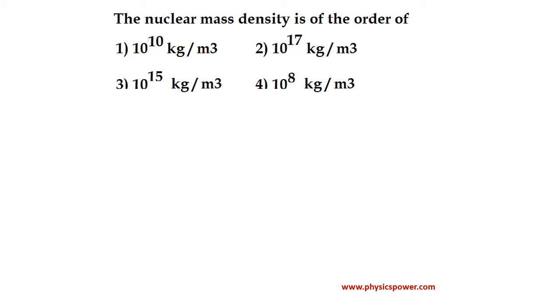Next question. The nuclear mass density is of the order of 10 to the power of 17 kg per meter cube. It's a direct theoretical question, so option 2 is correct.